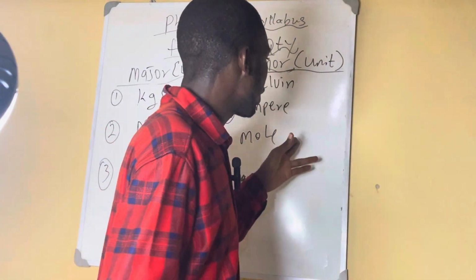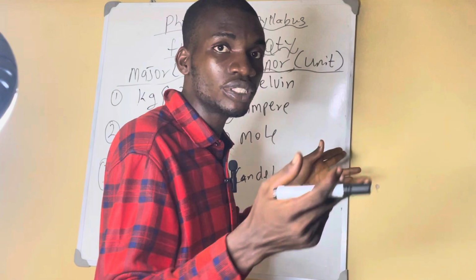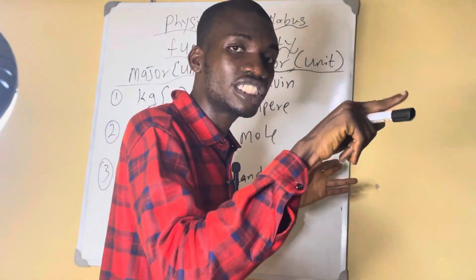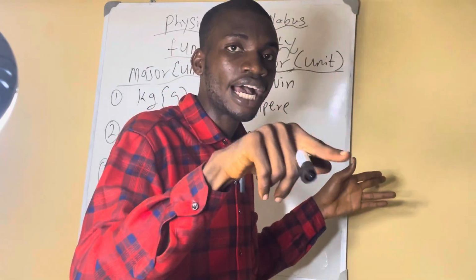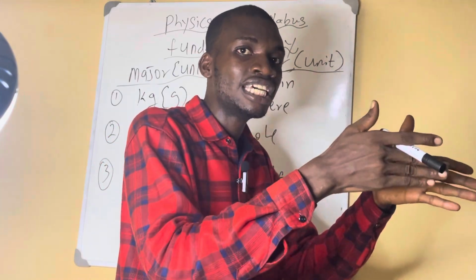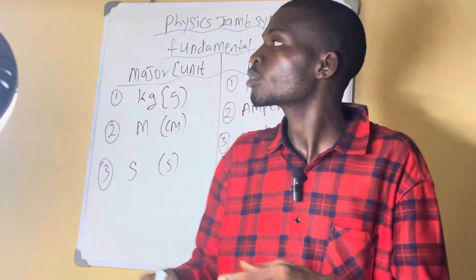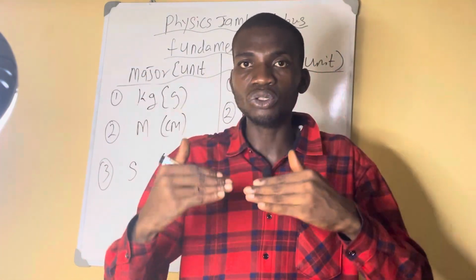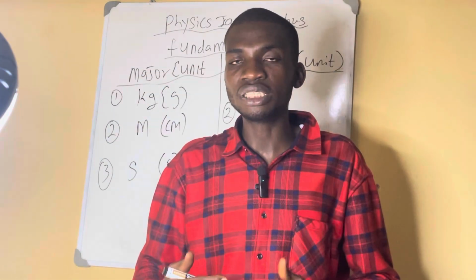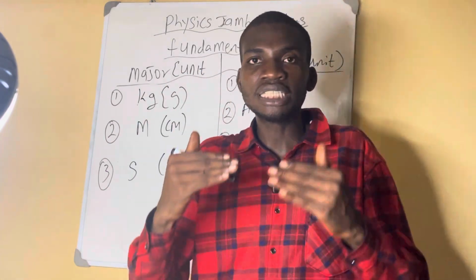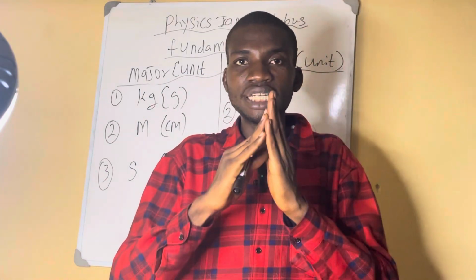Take a derived quantity, for example, velocity is equal to displacement over time. Are you seeing that velocity cannot stand without time? So that's what we mean by fundamental quantity. Fundamental quantities are the ones that can stand on their own. They are called independent quantities. They don't depend on anything. They stand on their own without any formula.